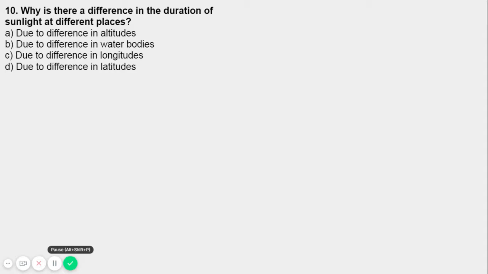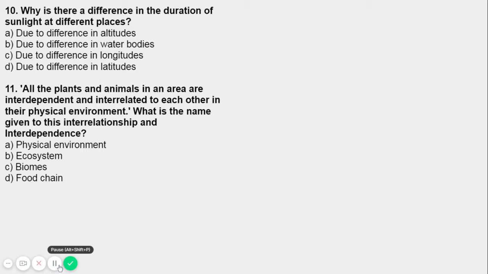Exactly. So what is the answer? The number of daylight hours decreases, and the rate of decrease is larger the higher the latitude. So the answer is D, due to difference in latitude. That's why the duration of sunlight at different places differs, because of the hours, the seasons, the places, every reason. So question number 10, the answer is D, due to difference in latitude.